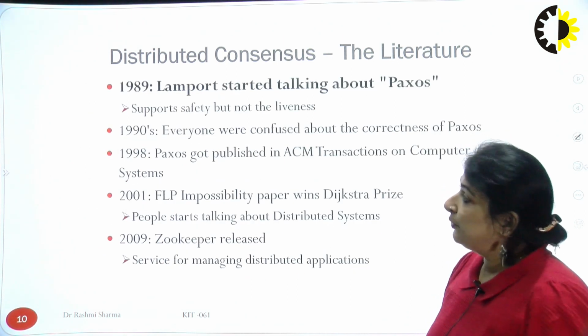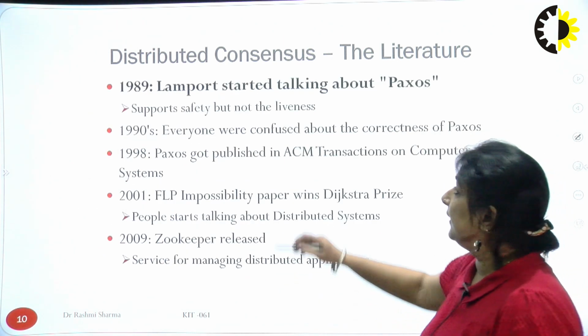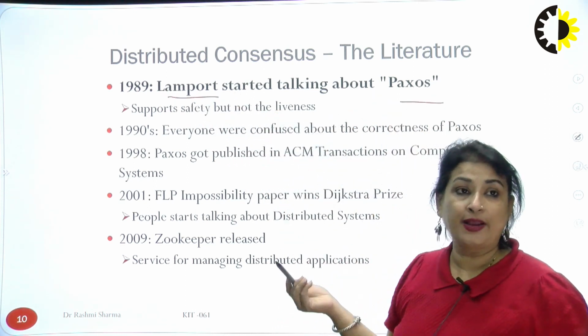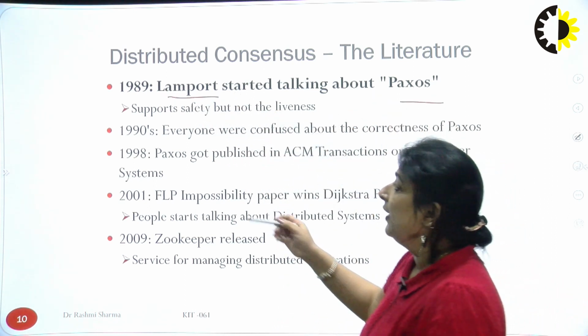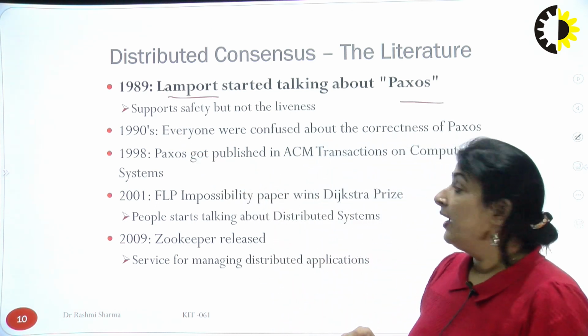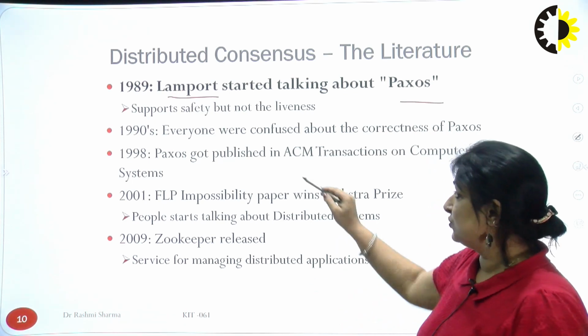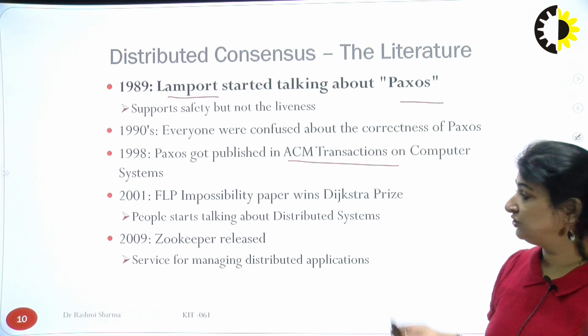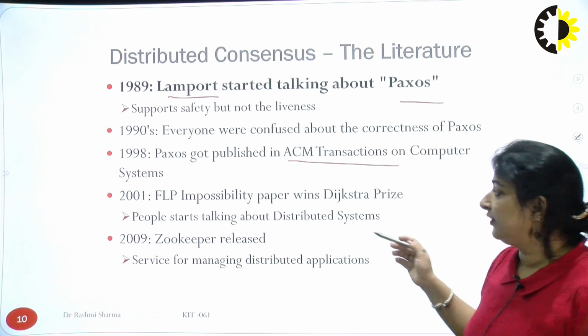In 1989, Lamport started talking about Paxos, which is also known as the Paxos consensus algorithm. In the 1990s, everyone was confused about the correctness of Paxos, and in 1998 Paxos was published in ACM Transactions, and then it got the recognition. That is, after 9 years it got the recognition.